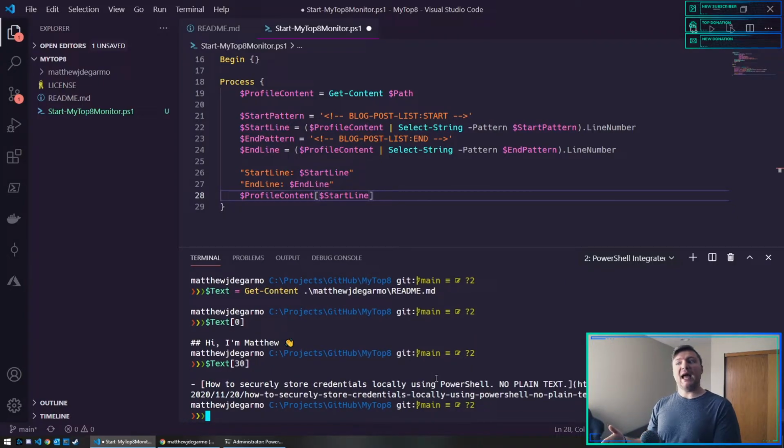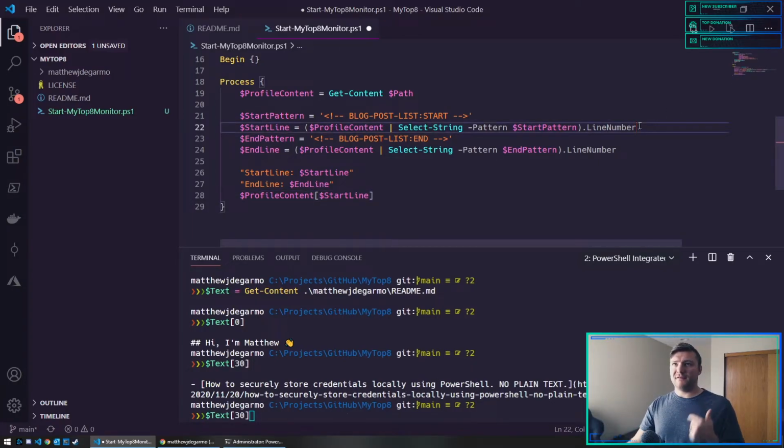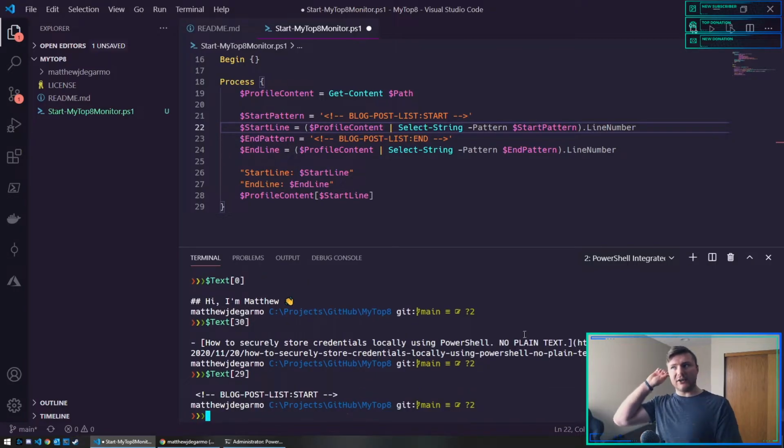This is the line after the start line, because this gives me the file line number, but we're going to be using these as arrays, and that shifts it from the start of the file being line number 1 to being line number 0. So you can see here, if I reference array item 29, I actually get the start line.